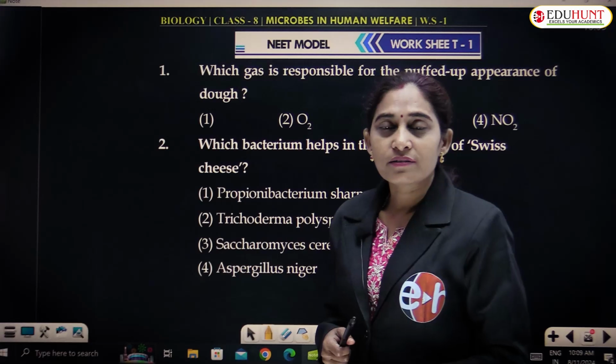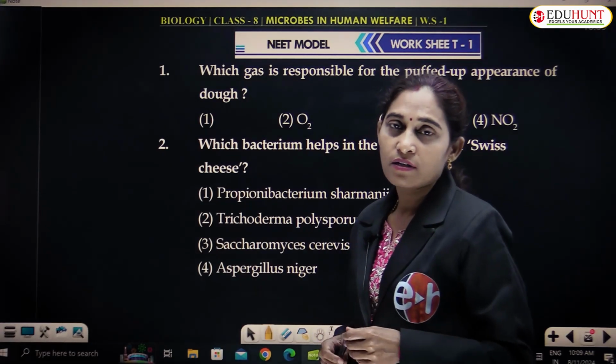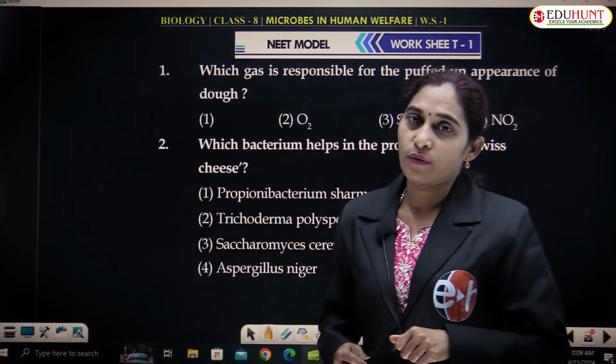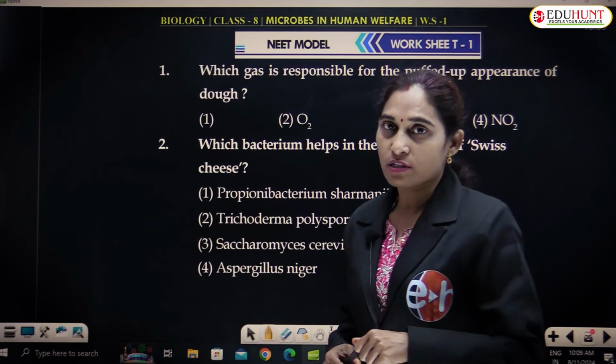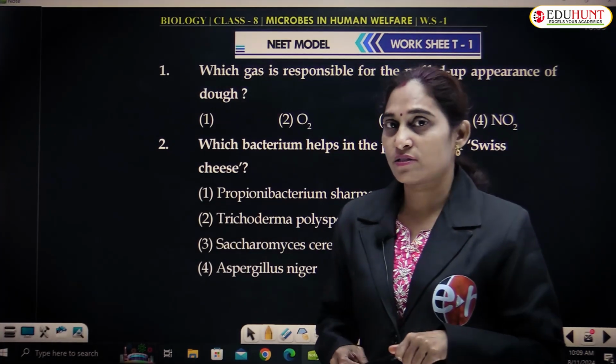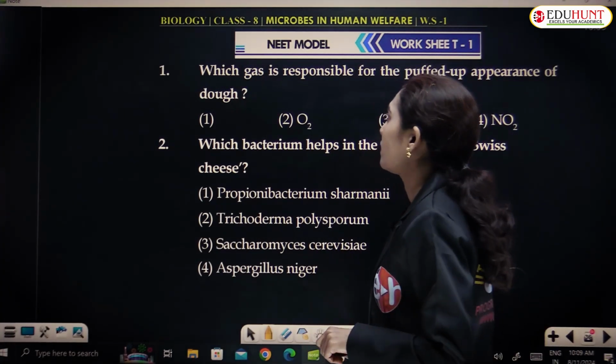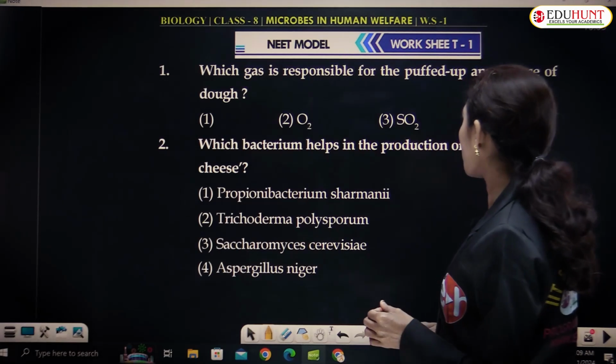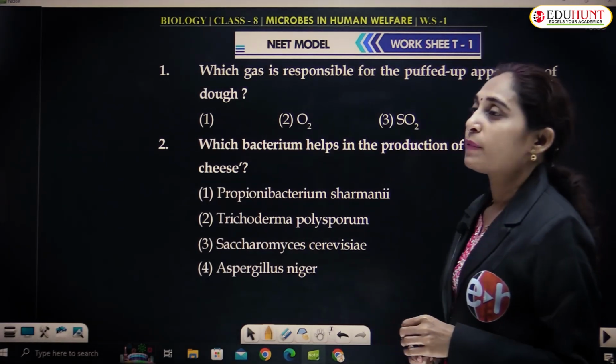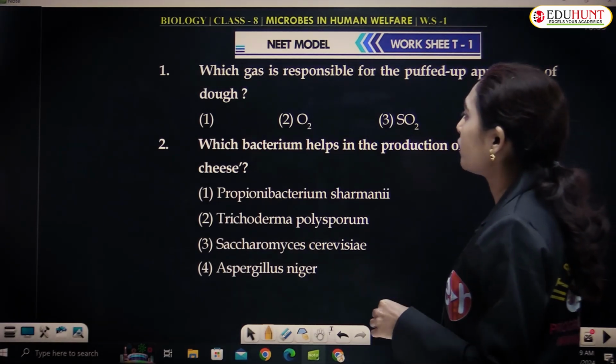In this session, we are going to answer some multiple choice questions based on the concept we have learned, we have discussed. Let's see. Which gas is responsible for the puffed up appearance of dough?